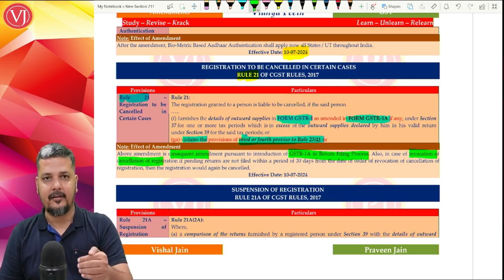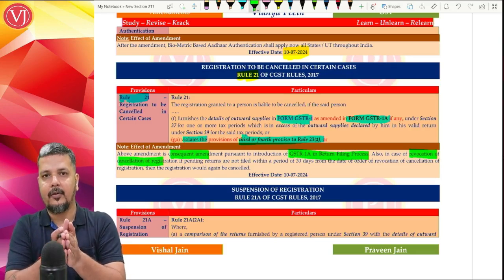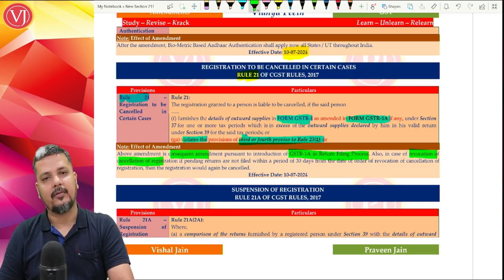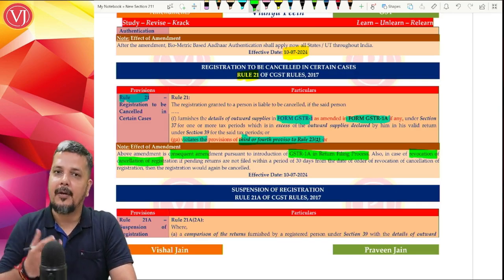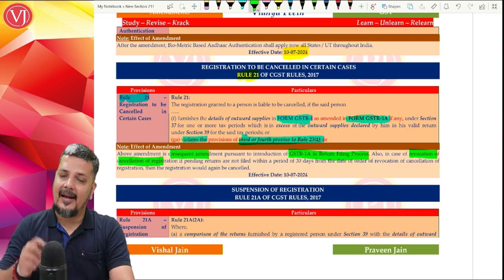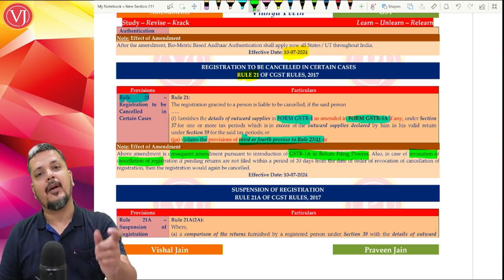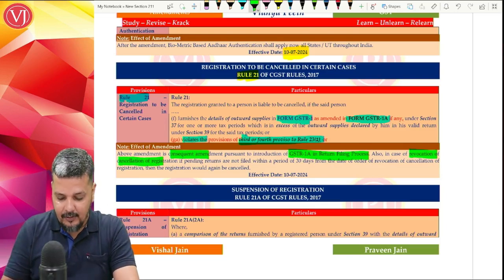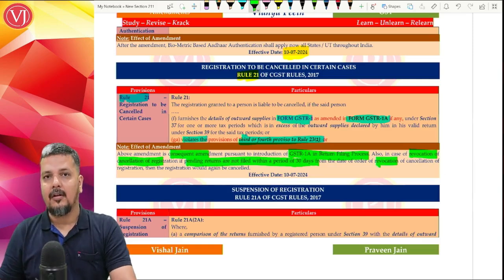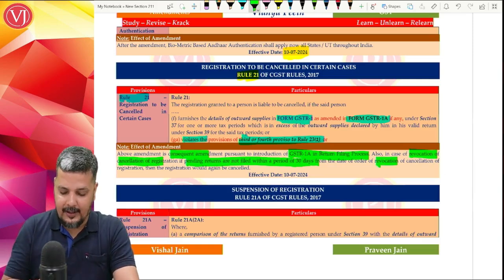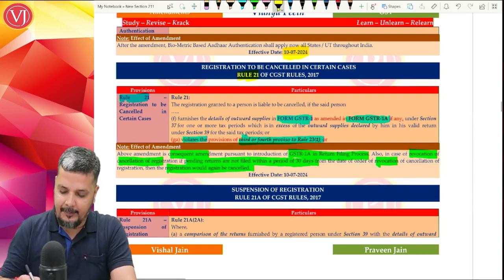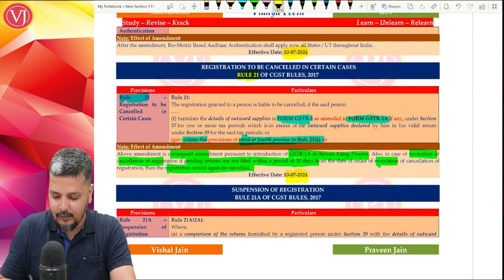You have to file certain returns, the returns which are due as on the date of cancellation, right? And within a particular period of time. So when you file those returns, your registration will become alive again. But there's an attached condition. After your registration is alive, you have to file balance pending returns which are due as on the date of revocation of cancellation, within 30 days of revocation of cancellation. Which means if you don't do that, now they've added a provision, your registration again will be cancelled. This amendment in Rule 21 is effective from 10th of July 2024.